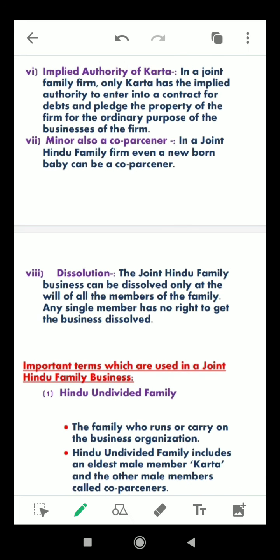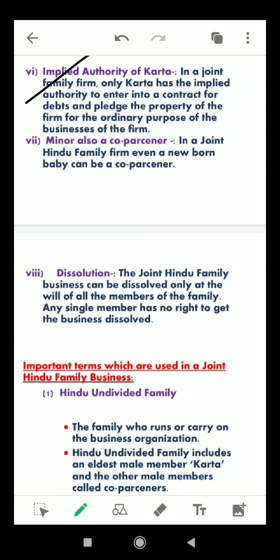Then 6th number is implied authority of karta. In a joint family firm, only the karta has the implied authority to enter into a contract for debts and pledge the property of the firm for the ordinary purposes of the business.